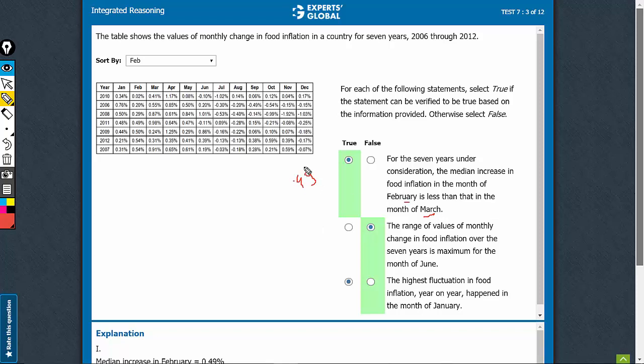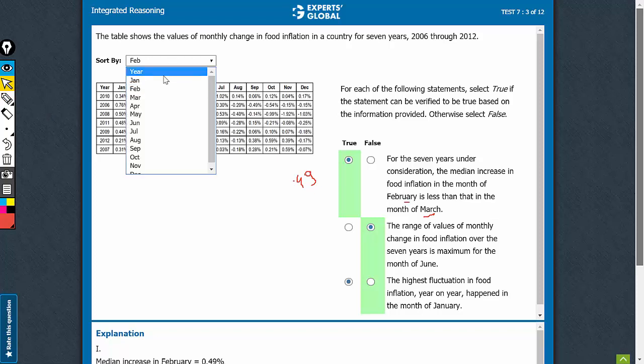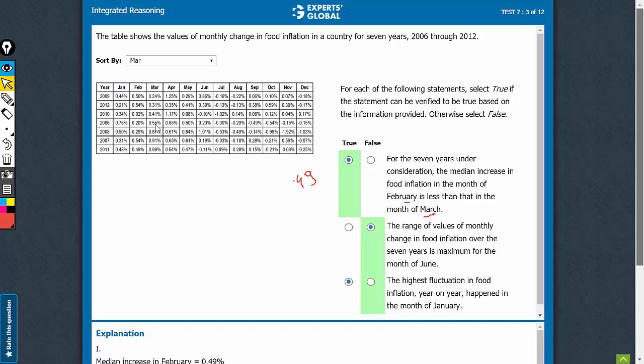Now let's find the same value for March. So let's sort it by March. And the fourth value here is 0.55. 0.55 here. So this value is less than this value, less than. So yes, this statement is true.